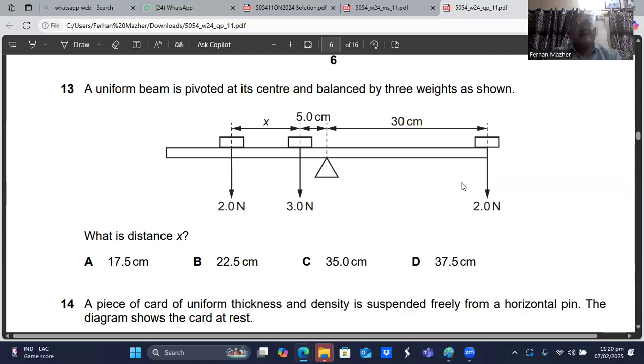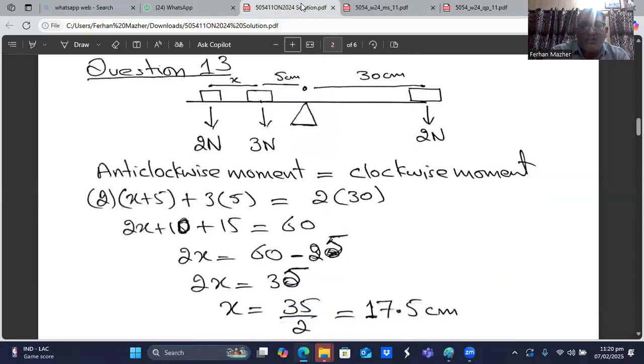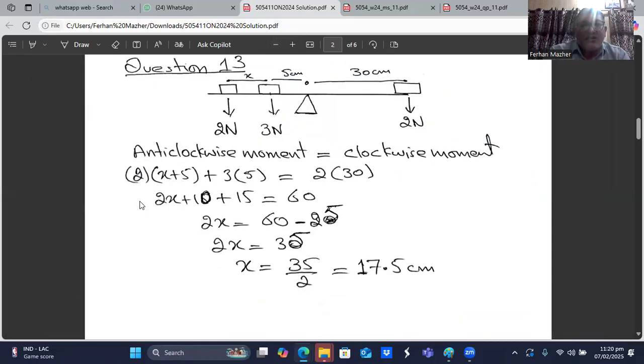Because this rod is in balance, so for a body in equilibrium, the sum of the clockwise moments must be equal to the sum of the anti-clockwise moments. So very easily I can find x. Let me show you. Question number 13. So here you can see, this is producing anti-clockwise, this is also producing anti-clockwise moment. This is trying to produce a clockwise moment about this pivot.